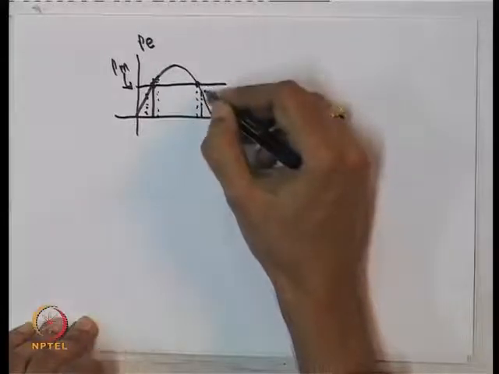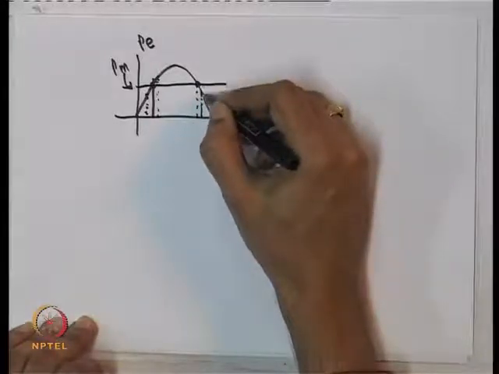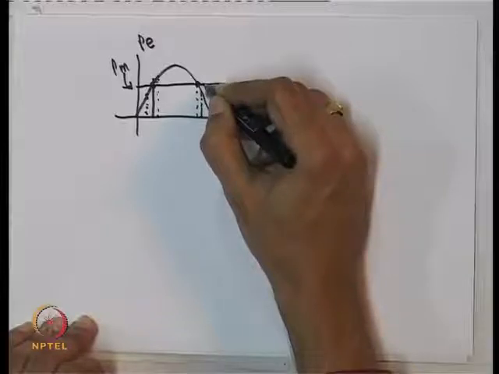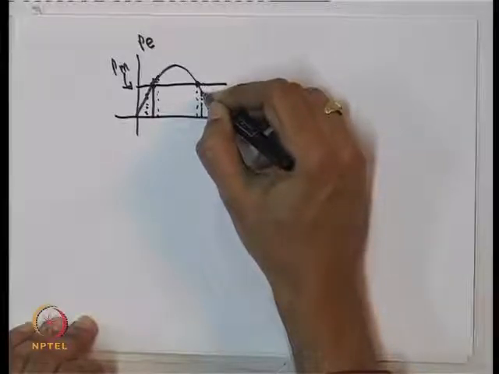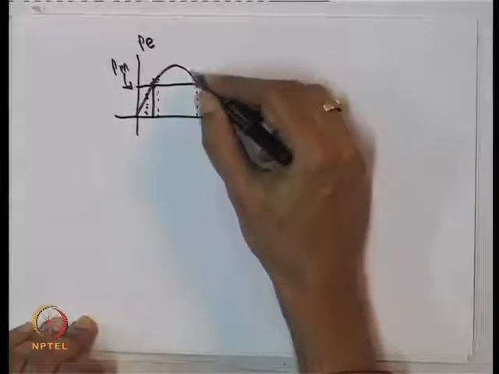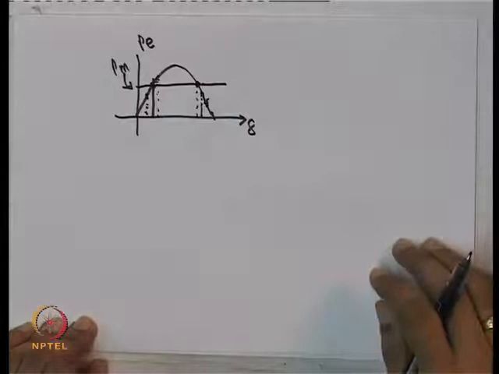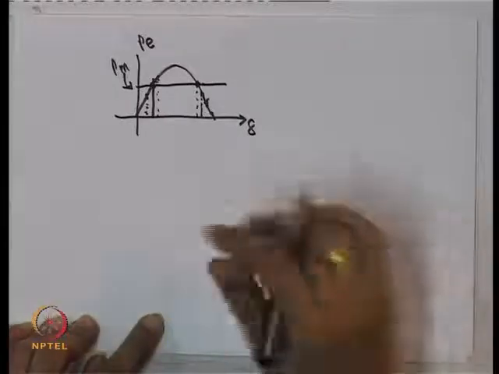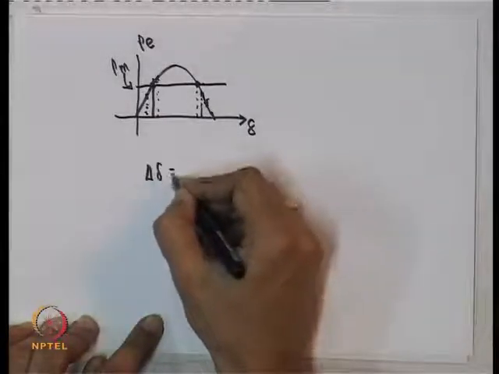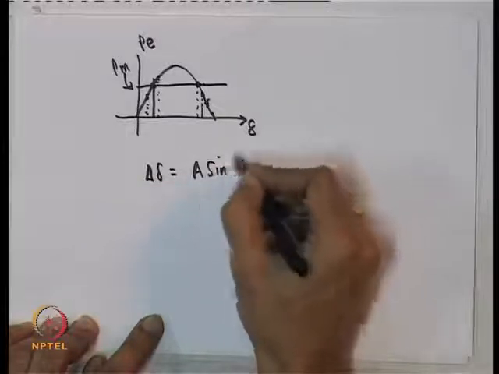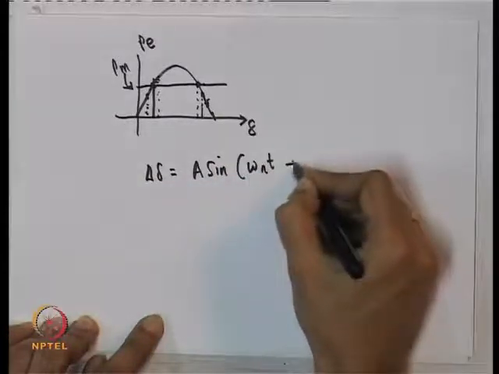In that case, Pe is less than Pm, so the machine will accelerate. If it accelerates, it actually goes away from the equilibrium point. So, one would expect that this particular equilibrium point is not stable, it is unstable. So, how come I got this solution? It seemed all fine, right?